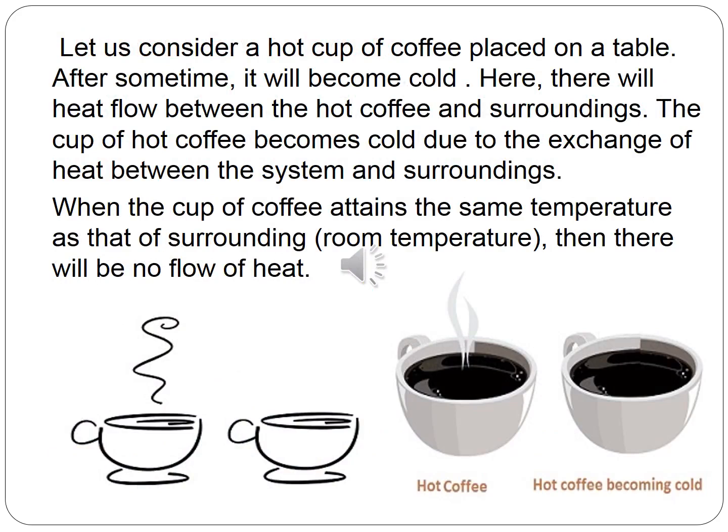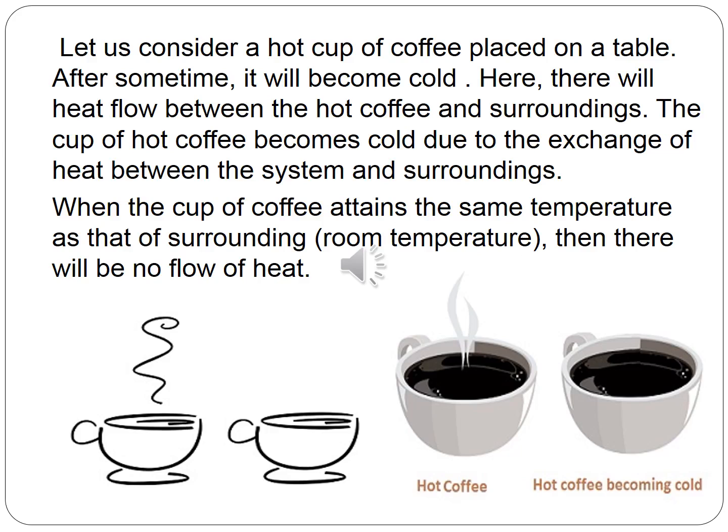Let us consider a hot cup of coffee placed on a table. After some time, it will become cold. Here, there will be heat flow between the hot coffee and the surroundings. The cup of hot coffee becomes cold due to the exchange of heat energy between the system and the surroundings.